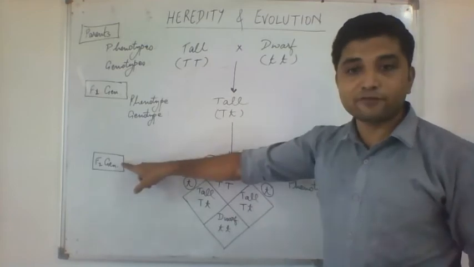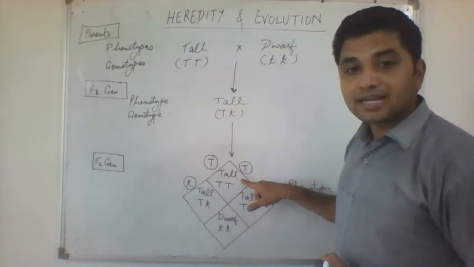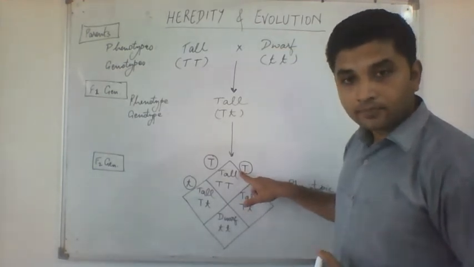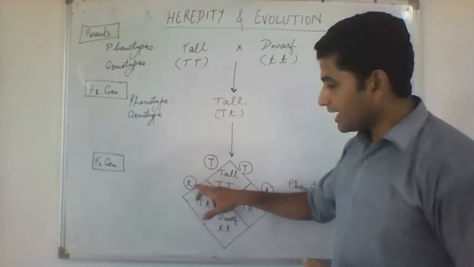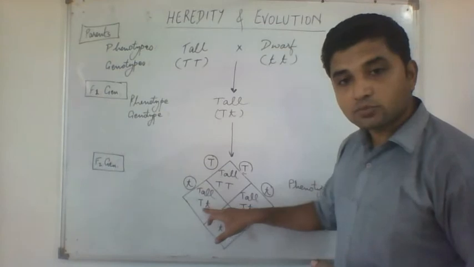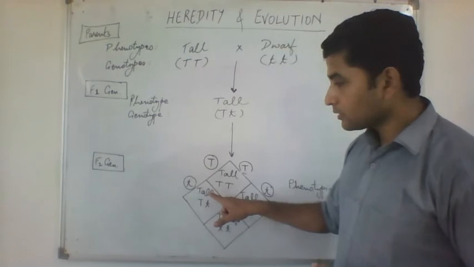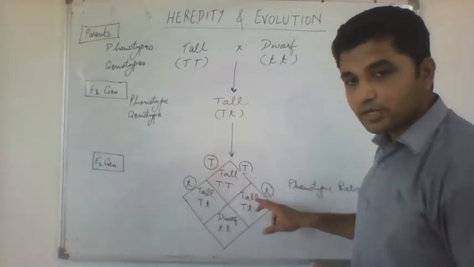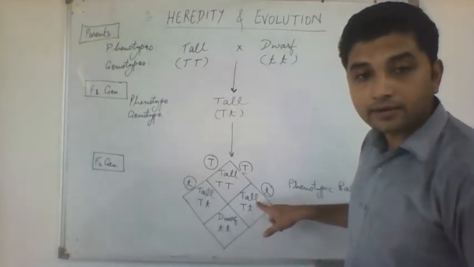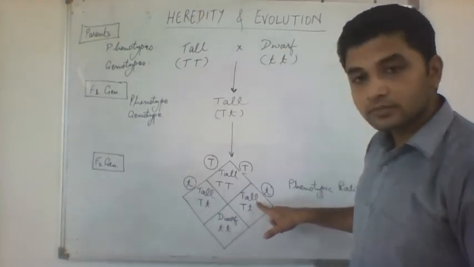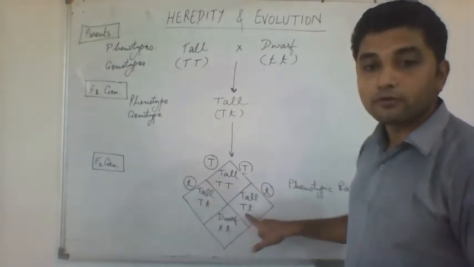And this we are talking about the F2 generation, the second filial generation. So in the F2 generation, you would get a capital T capital T tall plant. Or otherwise, what would happen? Capital T would mix with the small t. If capital T and small t mix, you will get capital T and small t. Since the capital T is present, the plant will be tall. Or else small t and capital T from here, capital T and small t written here, and this would also result in a tall offspring. What if small t and small t got together? Small t and small t would give dwarf.